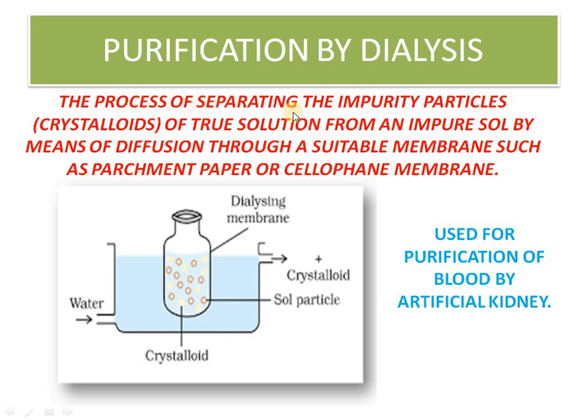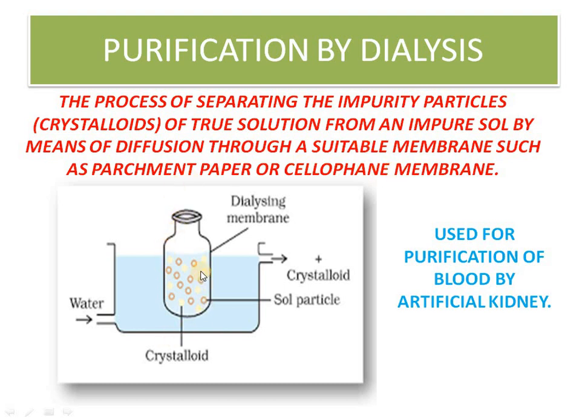Dialysis is the process of separating the impurities. Now you know what the impurity is. Impurities are crystalloids. What are crystalloids? Crystalloids can pass through the filter paper. Why do they pass through? Because the size of the particles is very small, less than 1 nanometer. These are also known as true solutions. So the impurities of true solutions are removed from the impure solution by means of diffusion through a suitable membrane such as parchment paper or cellophane. Now what will happen?